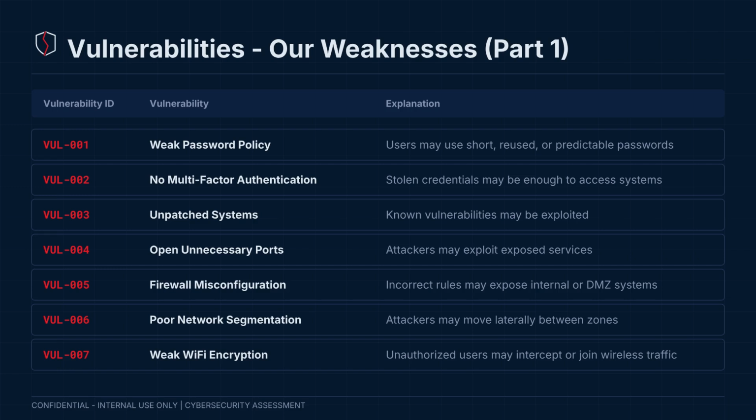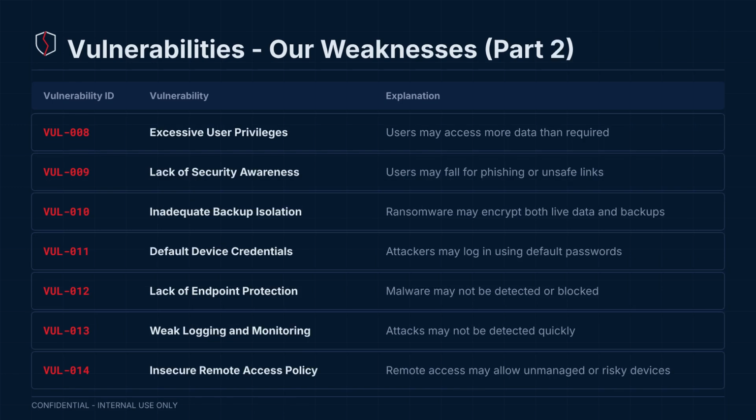Unpatched systems leave known exploits open. Open unnecessary ports increase the attack surface. Firewall misconfiguration allows unauthorized traffic into the DMZ. Poor network segmentation lets attackers move laterally after a breach. And weak Wi-Fi encryption allows unauthorized users to intercept or join the wireless network.